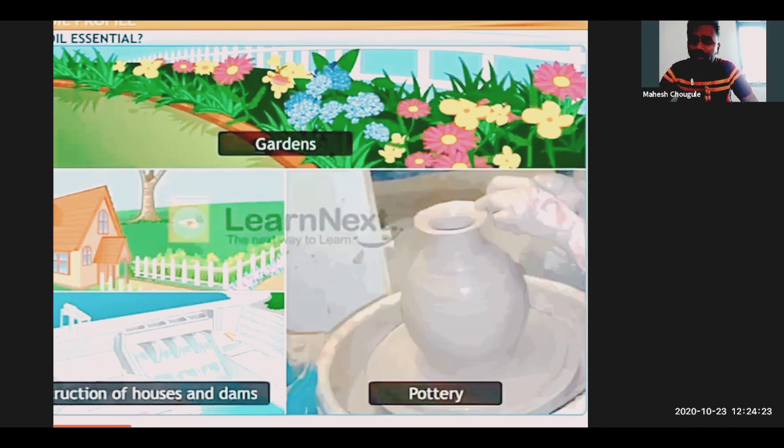Okay, and modern pottery like pots and different useful things. Earlier the utensils were made up of soil only. We didn't use the steel and aluminum and stainless steel and all those things. Earlier, all those things were made up of soil. Good quality soil helps to produce the different products. Okay, so this is all about the uses of soil.